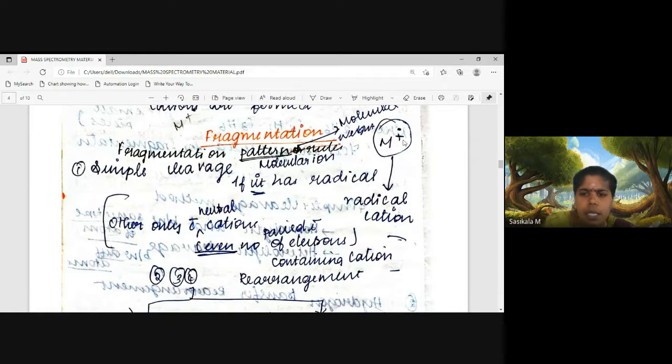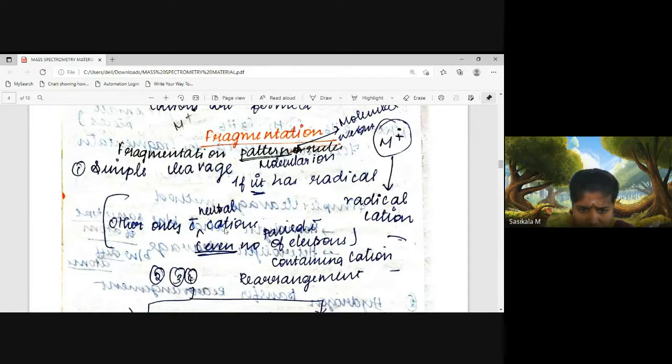In the neutral state it has paired electrons. When it loses one electron under high energy voltage, it becomes positively charged and carries one radical. So this ion is called the radical cation.